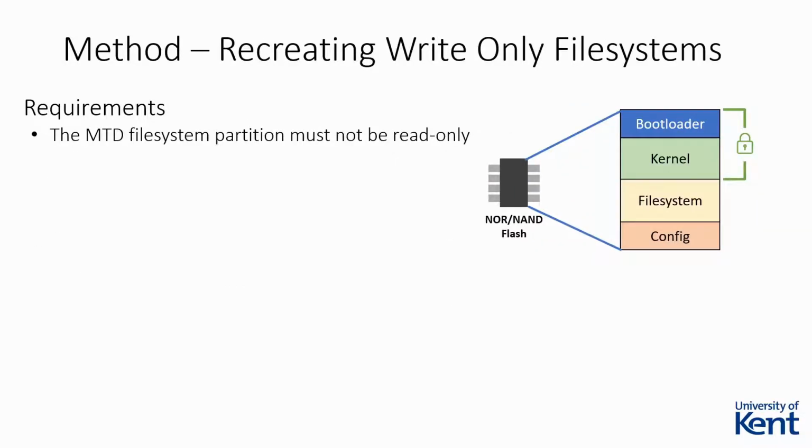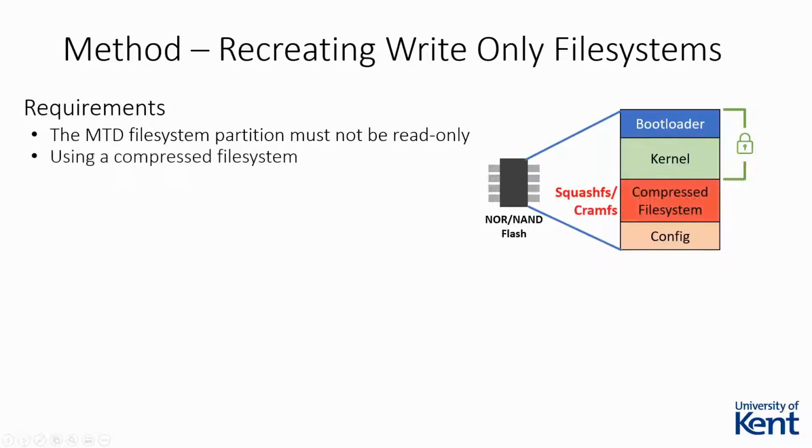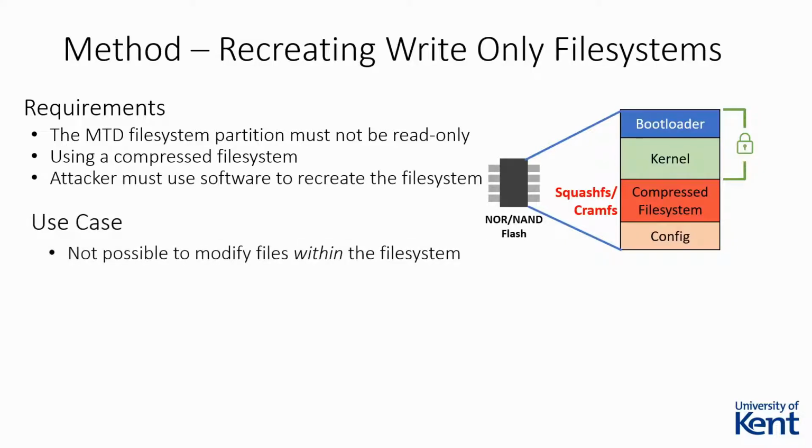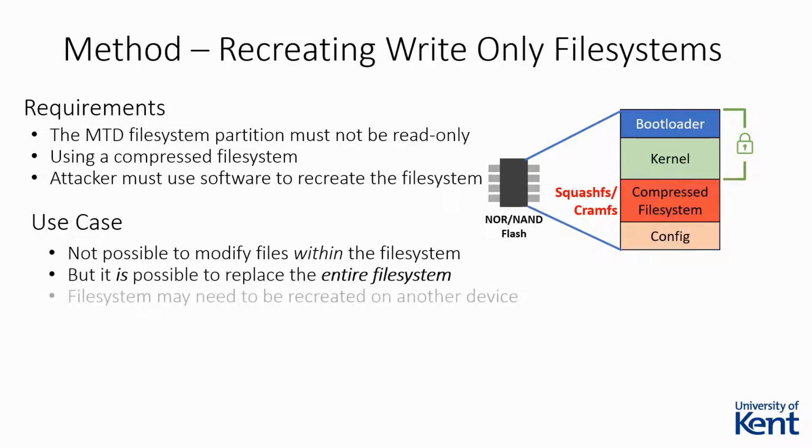Many devices, as described previously, may instead use a compressed read-only file system to save space and write cycles. Unfortunately, this makes it difficult to modify just one file, as it will impact how the rest of the file system is compressed. Instead, the attacker can attempt to replace the entire file system. First, the attacker must copy the compressed file system to an external computer, as the device being attacked is unlikely to contain the tools necessary to recreate the file system.